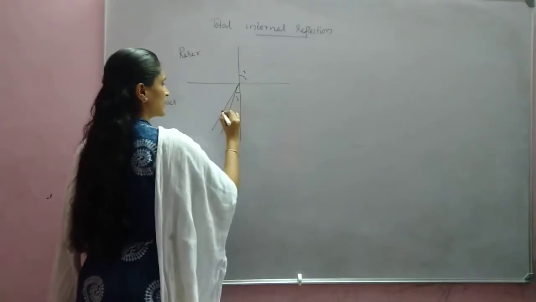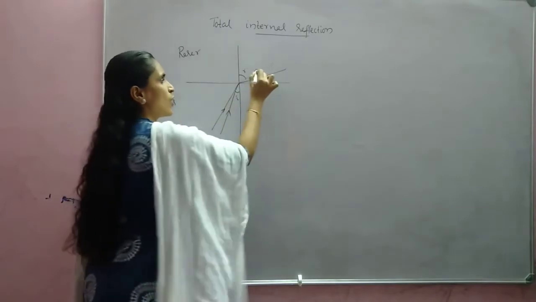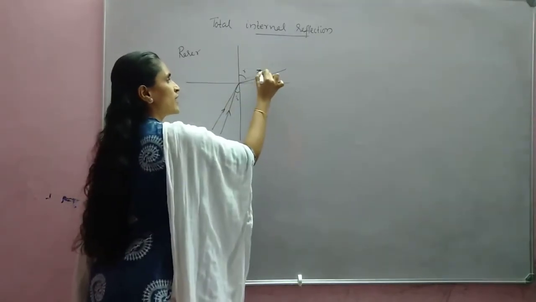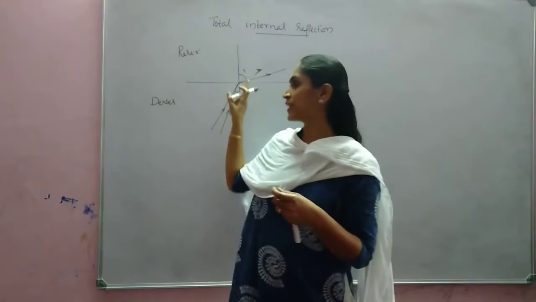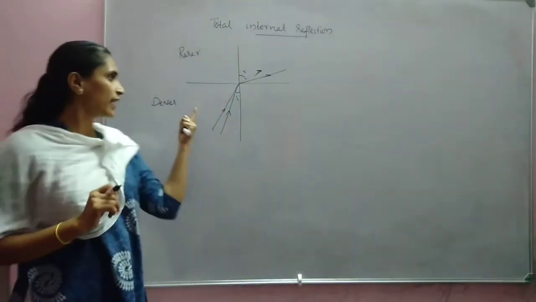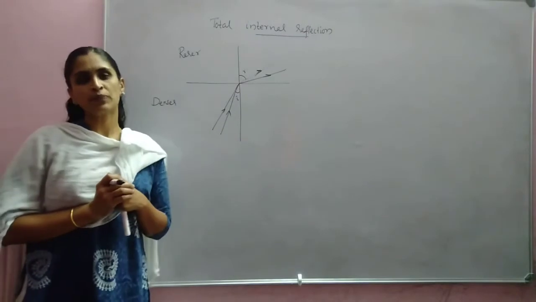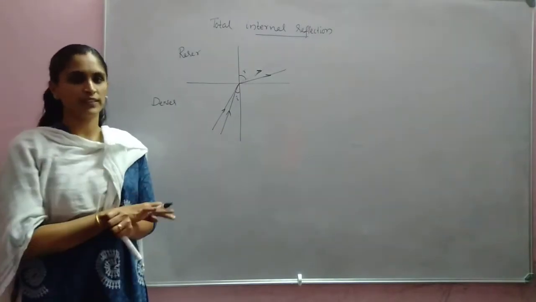As we increase the angle of incidence, the angle of refraction also increases. Why does it increase? Because we know that this ratio sin i by sin r should be constant for a given pair of media and for a given color of light. So if i increases, r also will increase. So that ratio n2 by n1 should be constant.